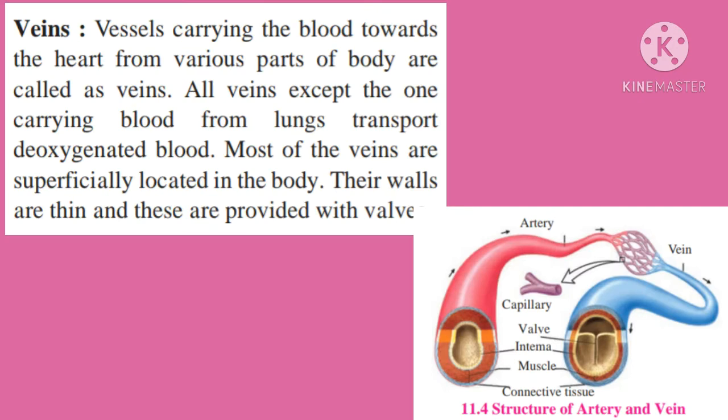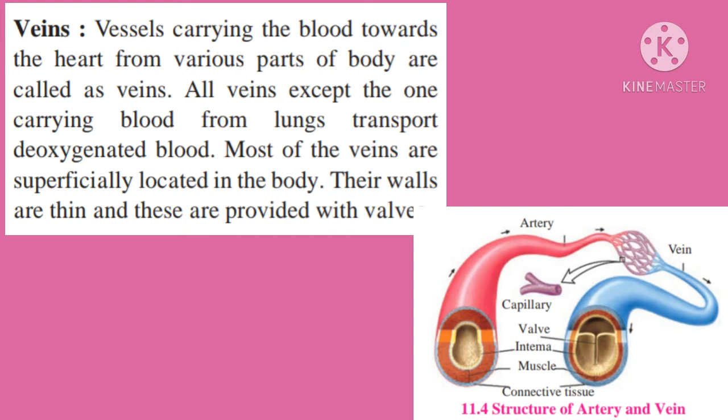Now next, veins. Vessels carrying the blood towards the heart from various parts of the body are called veins. All veins except the one carrying blood from the lungs, that is the pulmonary vein, transport deoxygenated blood.